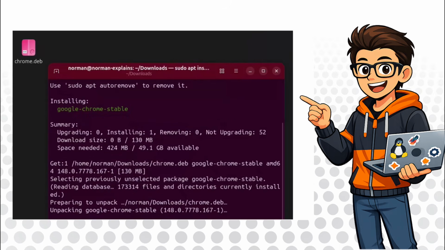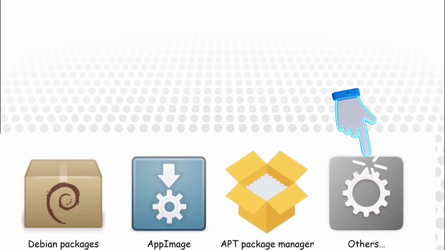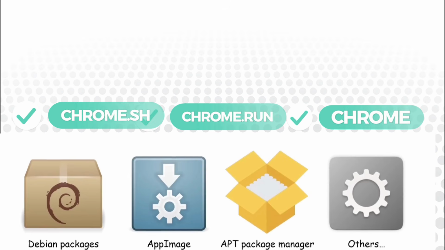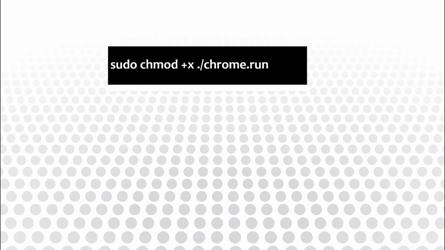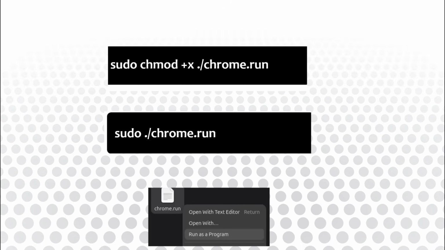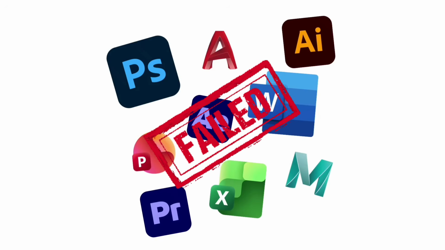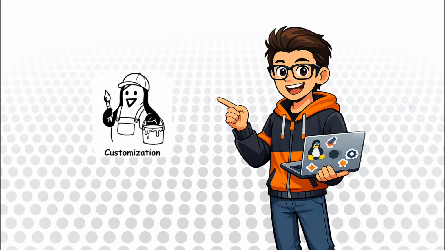There are also many other formats that developers might use for their installer packages, such as .run, .sh, or even files without an extension. You can make all of them executable and run them, or simply right-click on them and choose Run. However, some apps do not exist on Linux and cannot run on it directly. With some tools and tricks, you can still bring many of them to Linux. We will talk about that later.